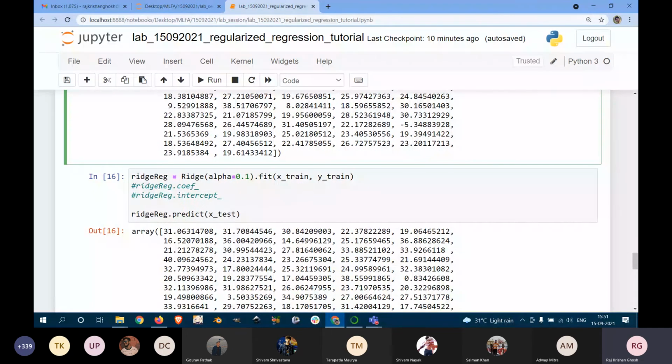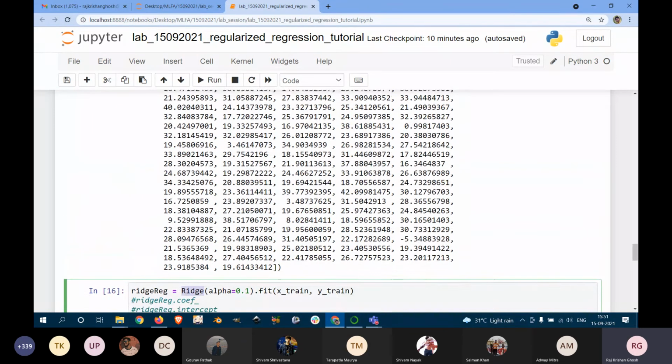Now similarly, we can also write something like ridgereg is... so it is basically defining... someone has to say something.